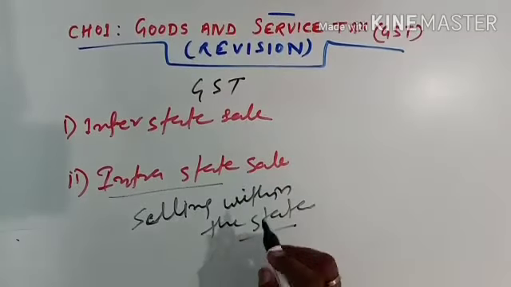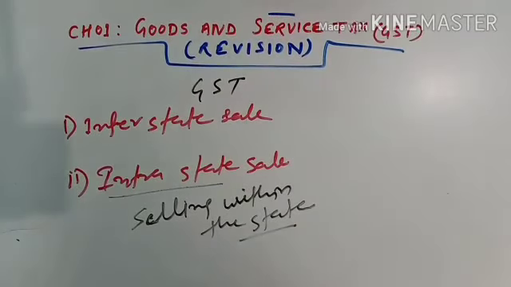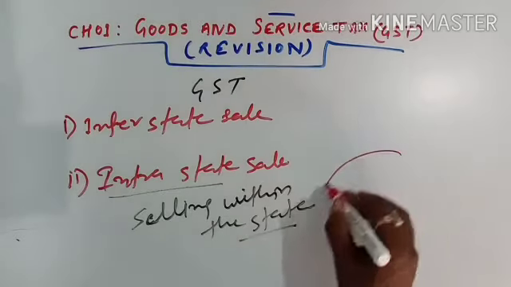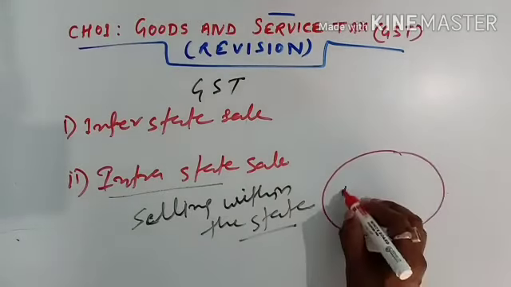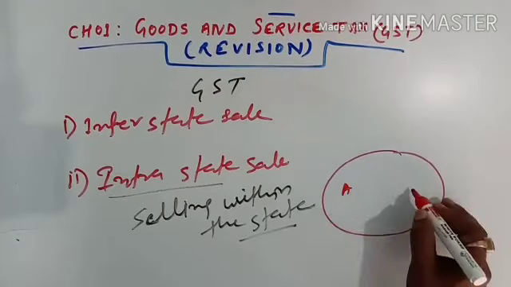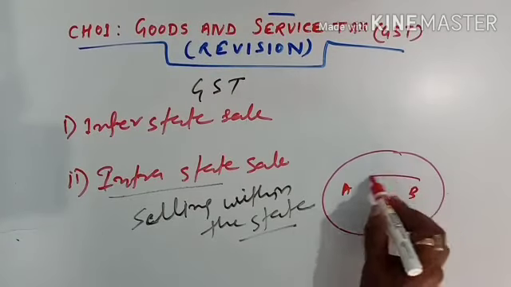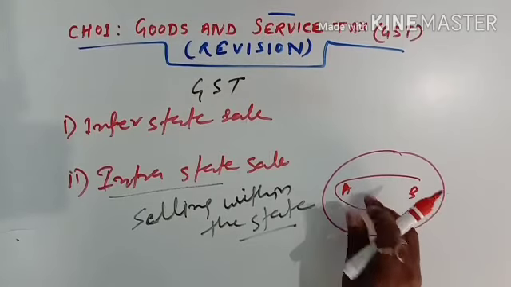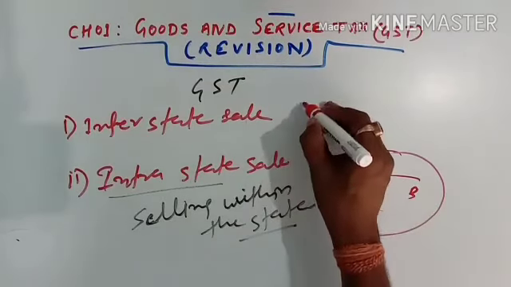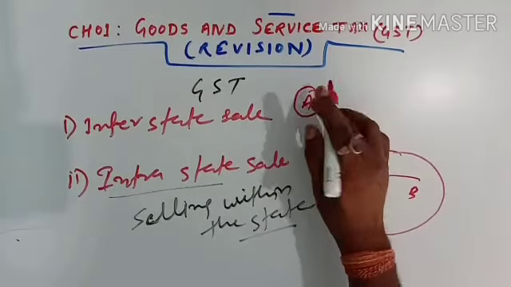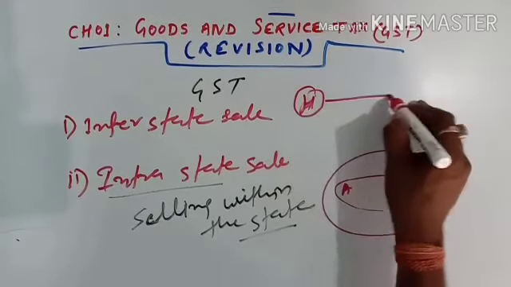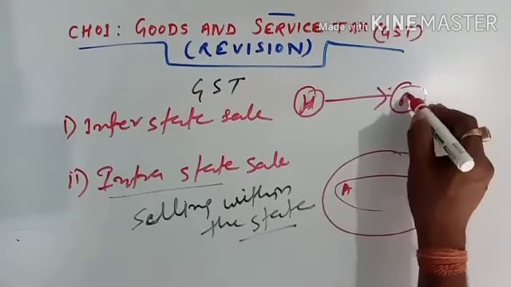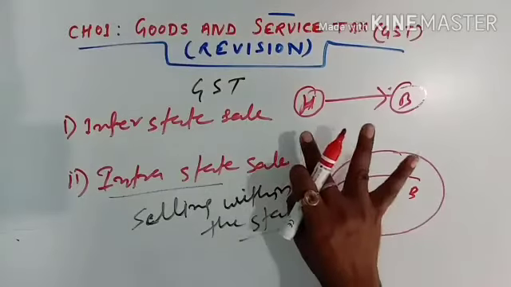That means this type of selling occurs in the same state. Suppose person A is selling to person B. This is called the intrastate sale. Clear? While in interstate sale, suppose one state, Haryana, is selling goods to Bihar. So here the state changes.